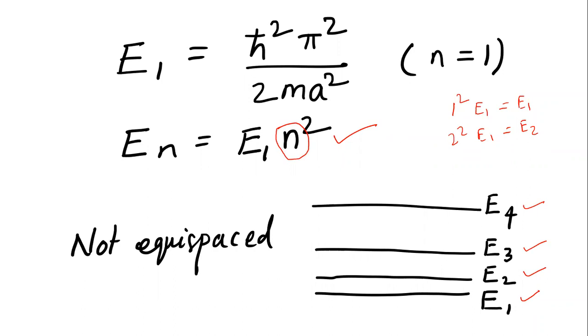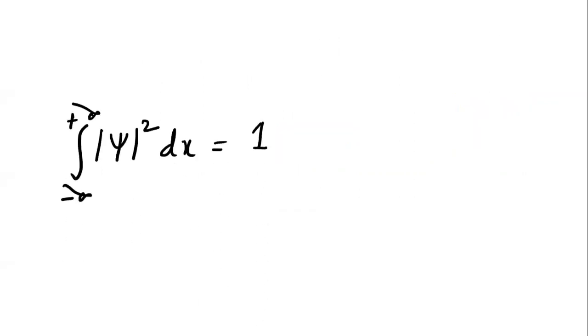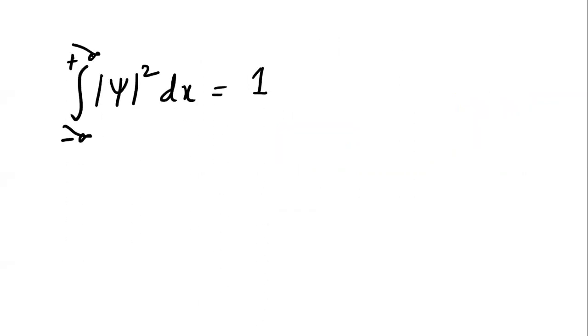Okay, fine. Once we have the eigen energy values, that is the allowed energy values, we need to know what the allowed wave function is. We can also call those eigen functions. We know mod psi square is the probability density, as we are considering one dimension.